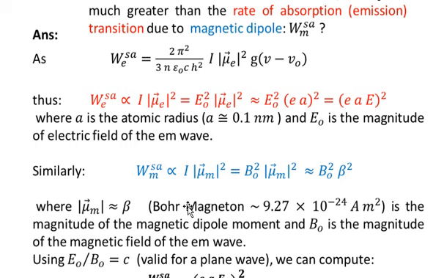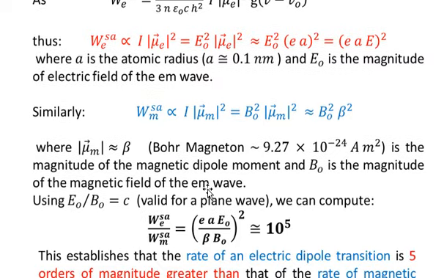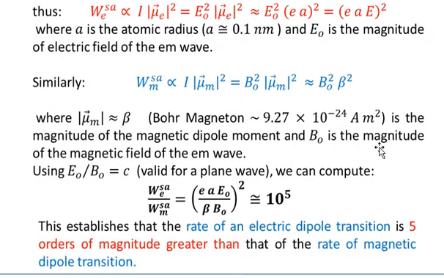Similarly, in the case of a magnetic dipole moment, we have WM proportional to I times the absolute square of mu m, and here we can replace I by B naught squared. The absolute square of mu m can be written approximately as B naught squared times beta squared, where the magnitude of mu m is equal to beta, the Bohr magneton, which has a value of 9.27 times 10 to the power minus 24 ampere meter squared, and B naught is the magnitude of the magnetic field of the electromagnetic wave.